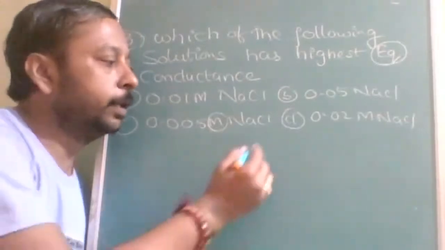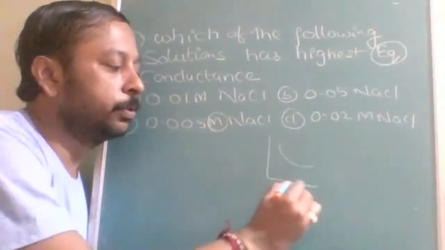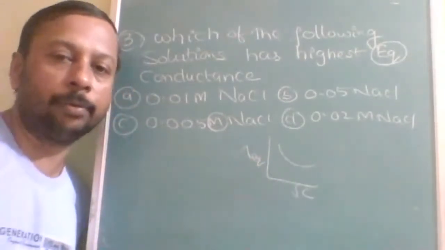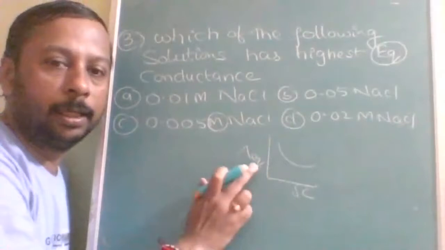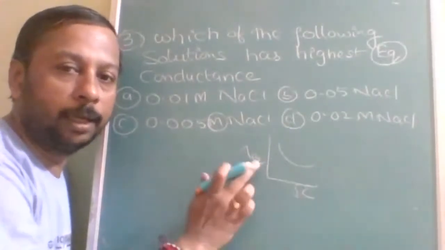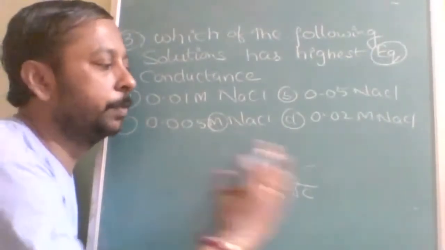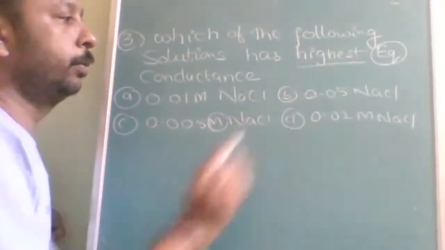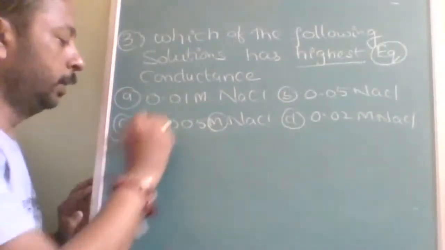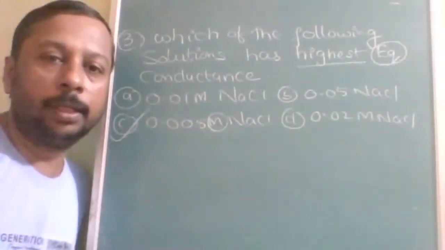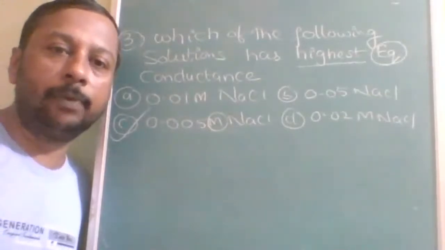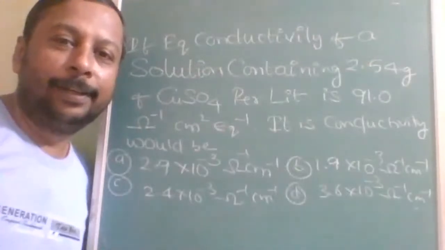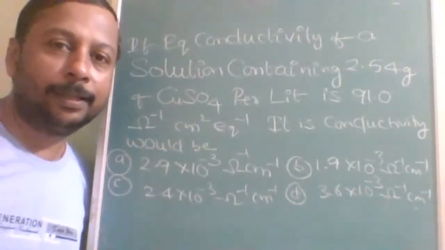And just now I told you the graph is inversely proportional. Here concentration, here equivalent conductivity or molar conductivity. If you write normality, it will be equivalent conductivity. If you write molarity, it will be molar conductivity. Inversely proportional. So for highest, people are answering 0.05, but no. The answer is C. Lower the concentration, higher will be the equivalent conductance. Is that understood?